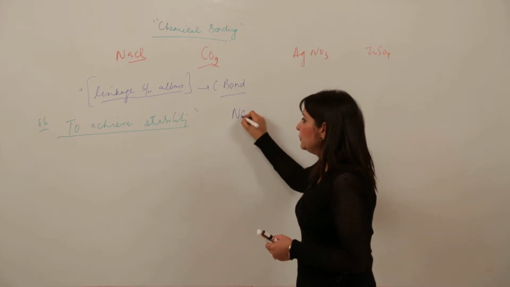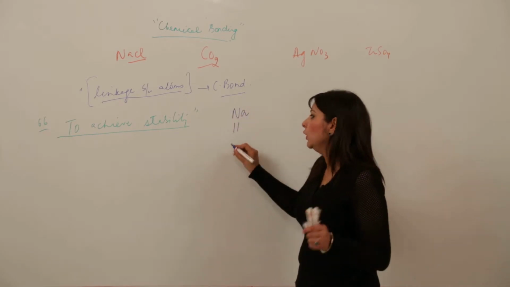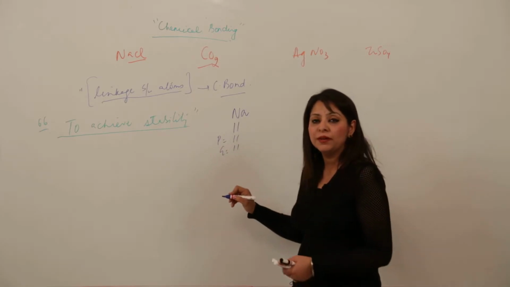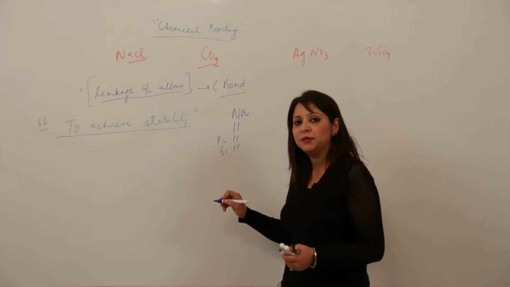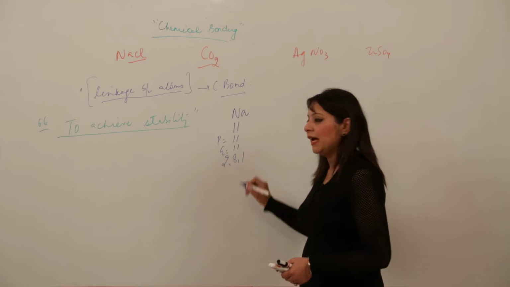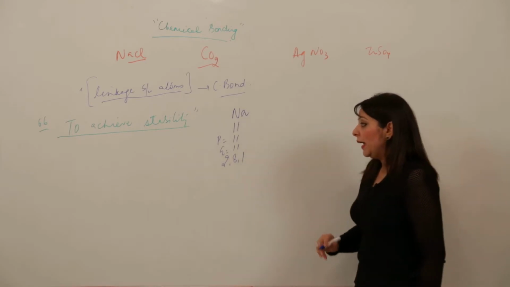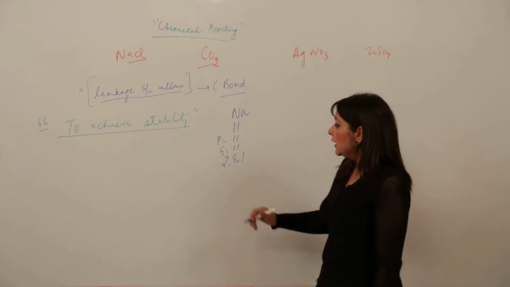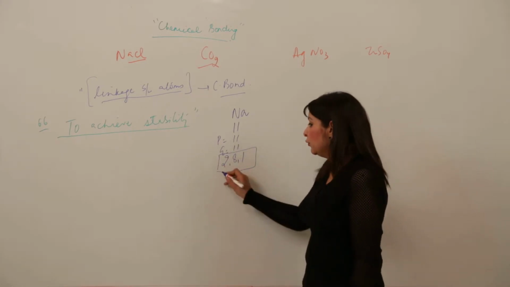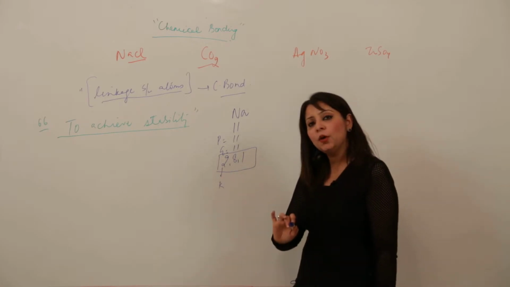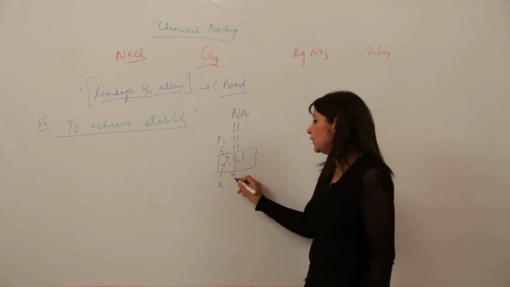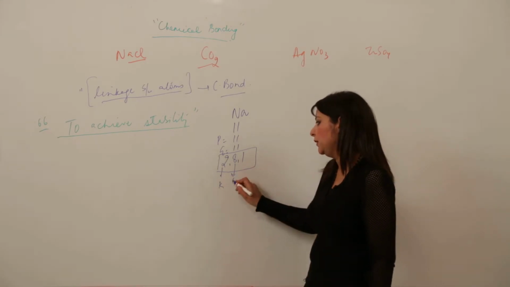See, sodium has atomic number 11, you all know now, and proton 11, electron 11. We did this in the previous topic when I was telling about atomic number, mass number, proton, neutron. So you know how to write the configuration as well, right? So obeying the octet rule, you answer me, is it stable? How will you see the stability? First shell is completely filled, it can accommodate a maximum of 2 electrons and it is having that. Second shell can accommodate 8 electrons, again it is having that, means stable.